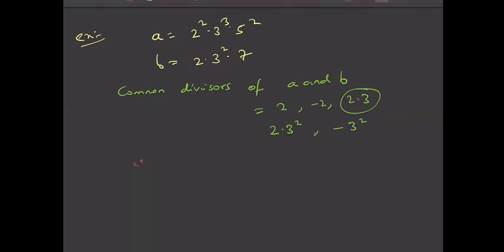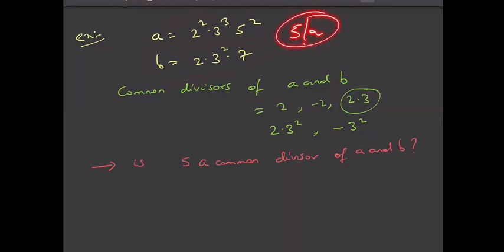Now, is 5 a common divisor of A and B? No, because 5 is present in A, but 5 is not there in B, right? So 5 is a divisor of A, 5 is a factor of it, surely it is true, but 5 is not a factor of B, because it is not present in B. So how can it be a factor of B? So it is false, right?